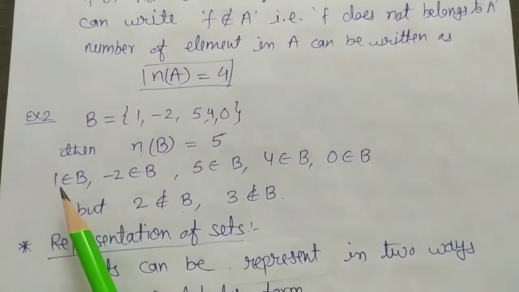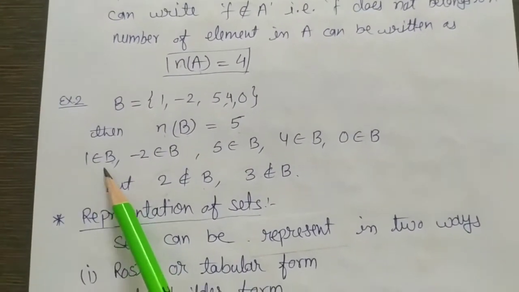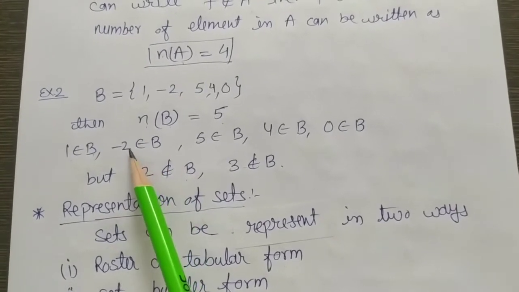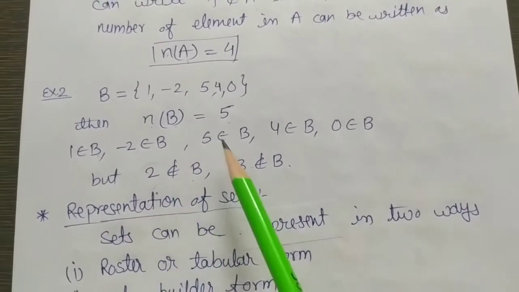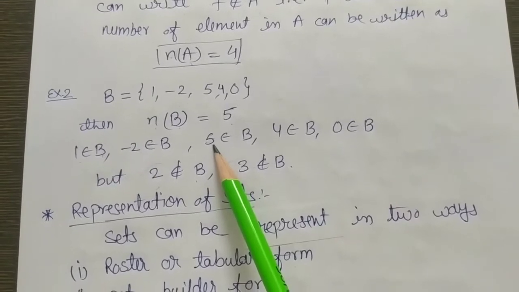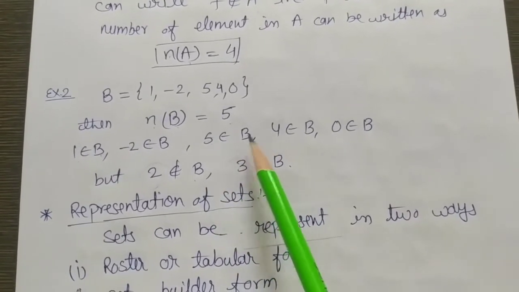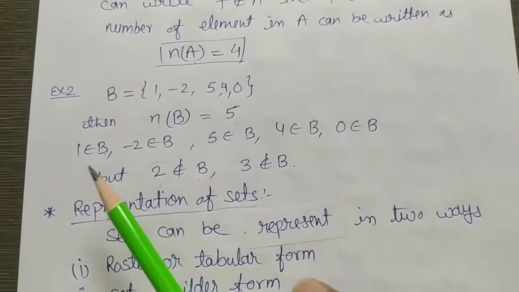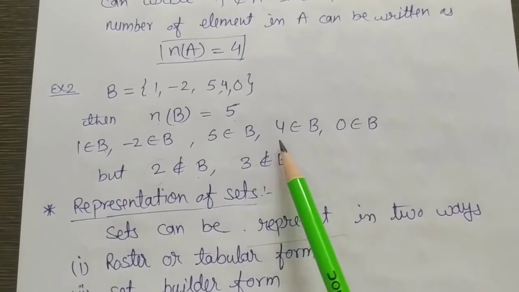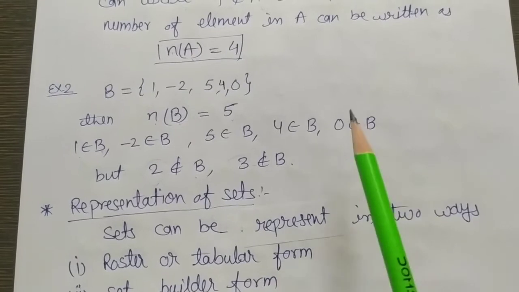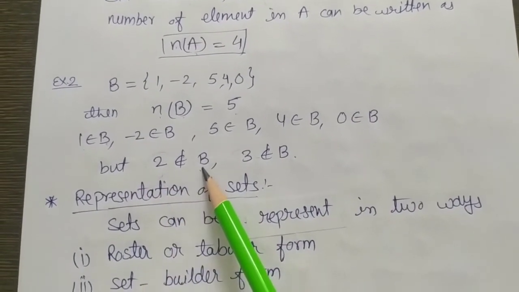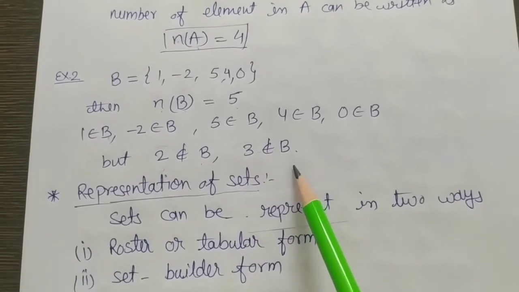1 is an element of B, or 1 belongs to B. -2 is an element of B, or -2 belongs to B. We can read 5 belongs to B, 4 belongs to B, 0 belongs to B. All these 5 elements belong to B. But 2 does not belong to B, 3 does not belong to B.